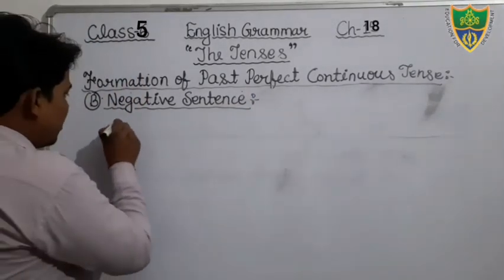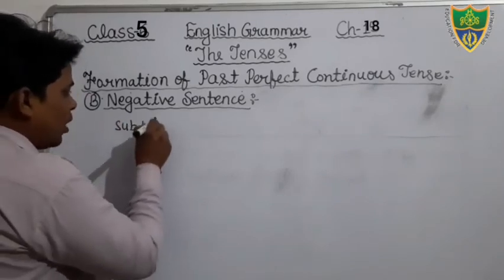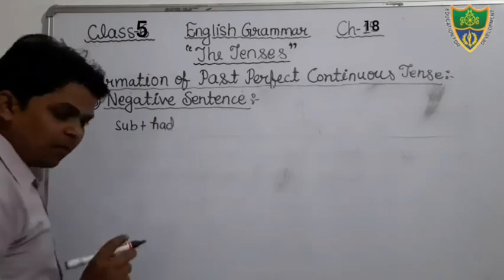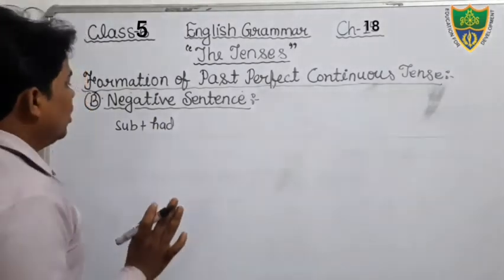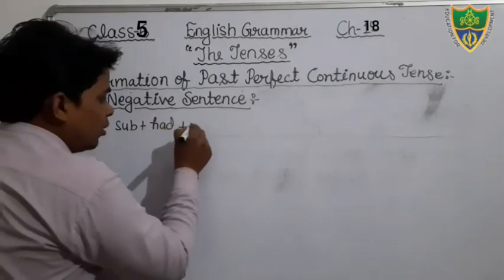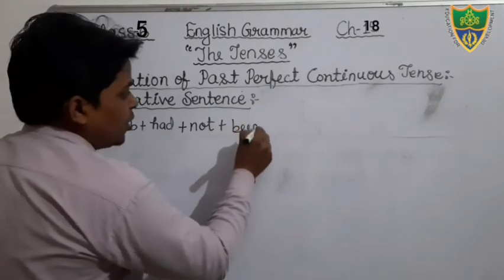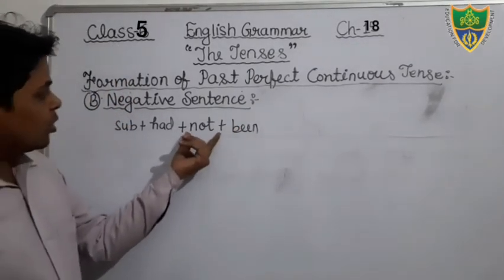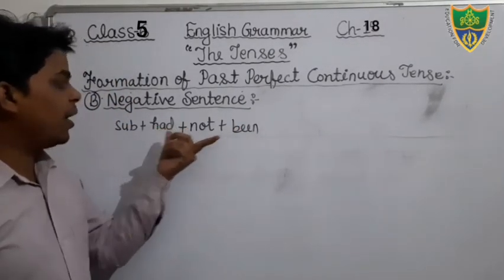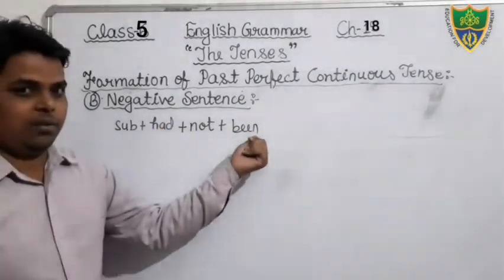Here there will be subject. Okay. Then after had been, you know the helping verb had is used in this tense, but here we will use had, then you will use not plus been. It means you will use the negative word not between the word had and been. Okay, you will write had not been.